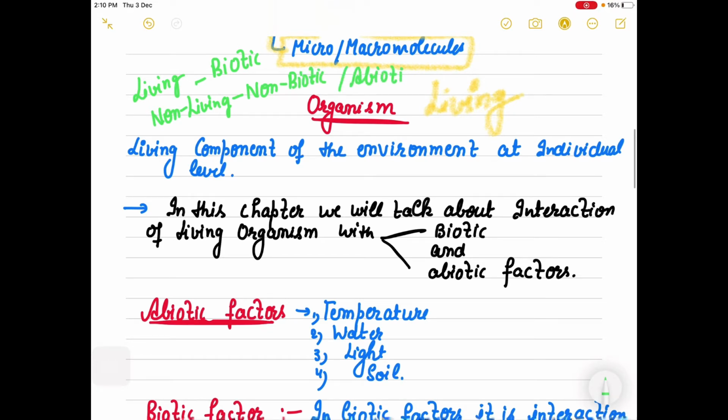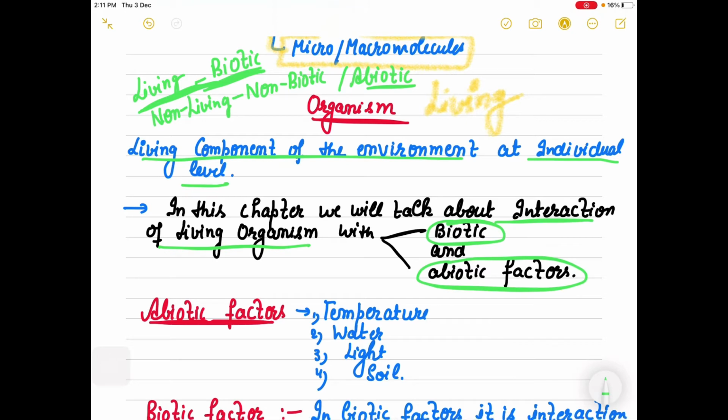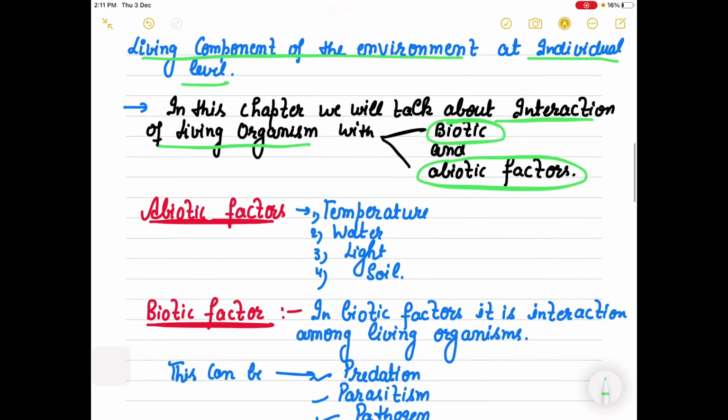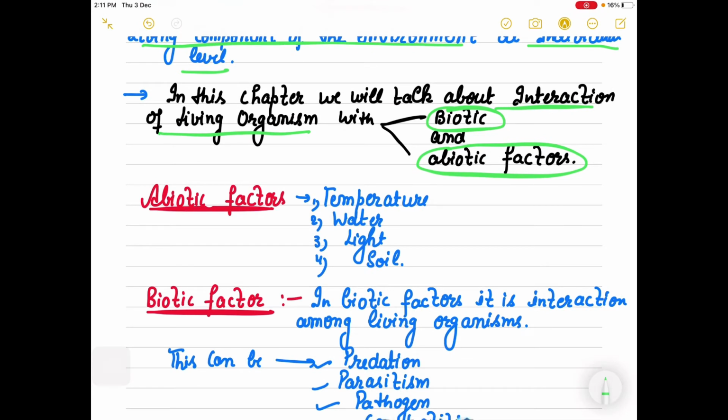So an organism is a living component of the environment. The living component of the environment at the individual level is known as an organism. In this chapter we will talk about the interaction of a living organism with different organisms, meaning biotic, as well as abiotic factors. Which kind of abiotic factors are we going to talk about in this chapter?